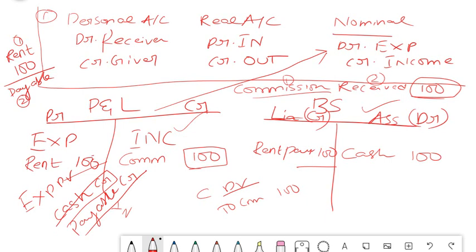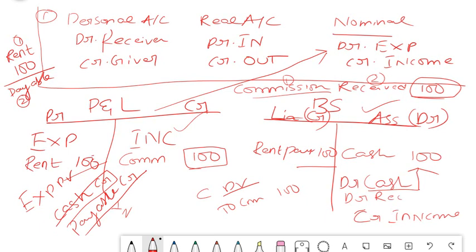Same is the case with income. Income will always be on the credit side of your profit and loss account. So credit income, this is standard, whereas debit is the one thing which changes. It can be either cash. If they have already paid it to you, then you will debit cash, because only if you debit, your cash balance will increase. Or if you are yet to receive, then you will debit receivable.